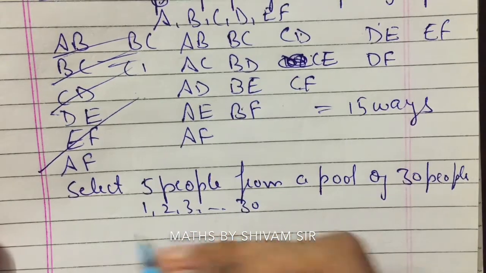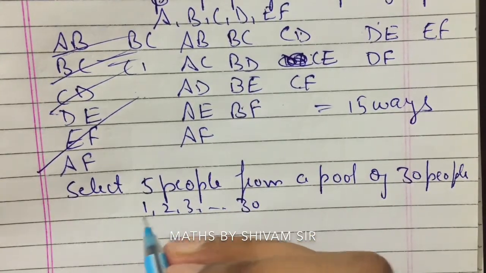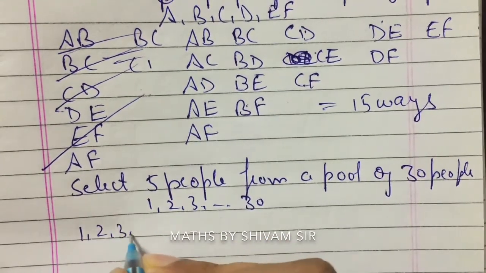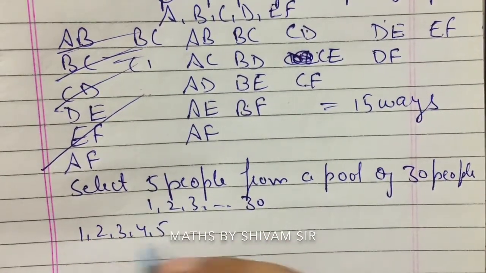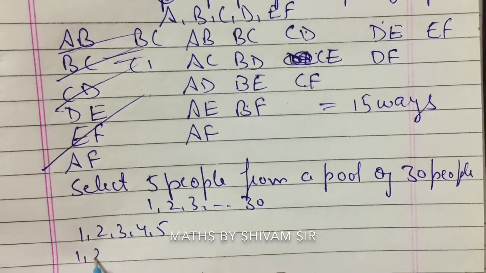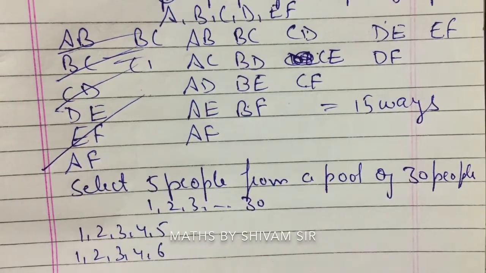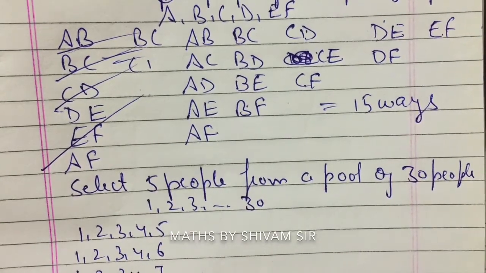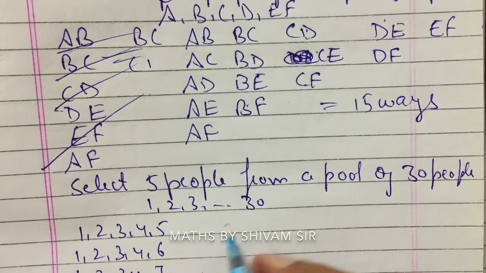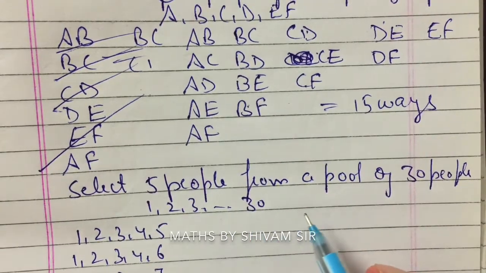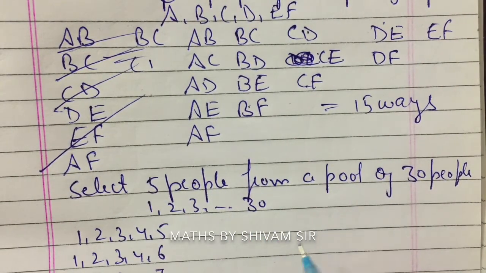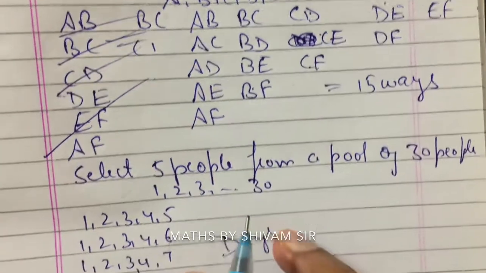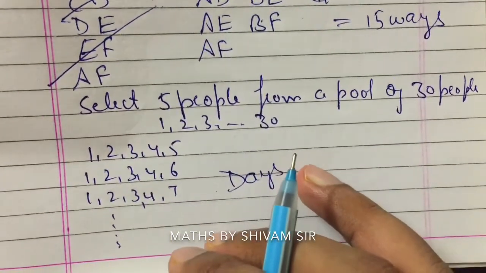We could select the first five, 1, 2, 3, 4, 5, or 1, 2, 3, 4, 6, or 1, 2, 3, 4, 7. There are a great number of ways to select 5 people from 30. It would take days to write down these possible outcomes.